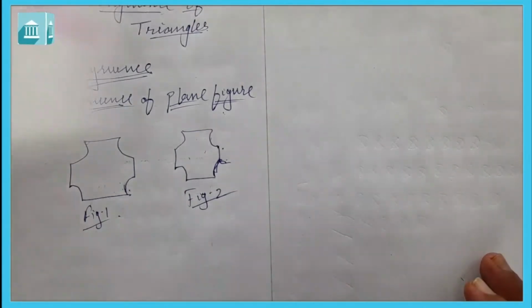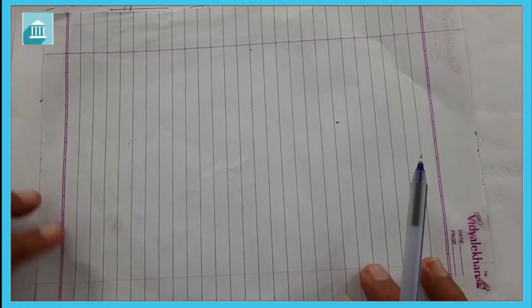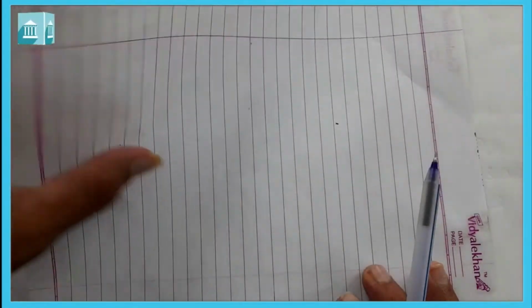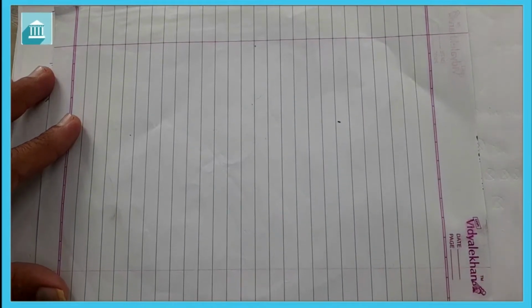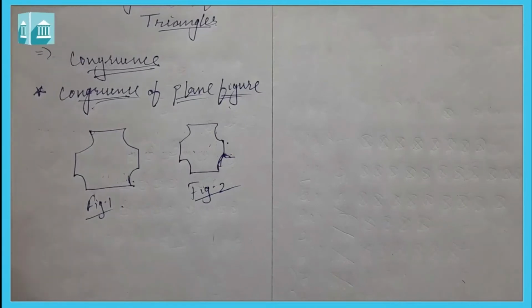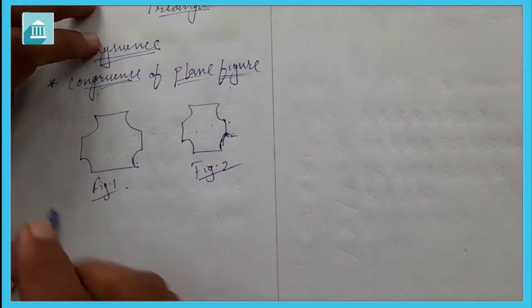Okay, for example here this page is there, okay, this page is there, another, when you keep it on the another page वो पूरा प्लेन कवर कर लेता है, ठीक है, then it is called congruent. Okay, so in this way congruence means जनरल सेंस में अगर देखें तो कि when you trace them, okay, and place it over the other, उसके ऊपर रखते हो, दूसरे के ऊपर रखते हो, and if it covers completely, then they are congruent. Now let us see congruence of line segment.